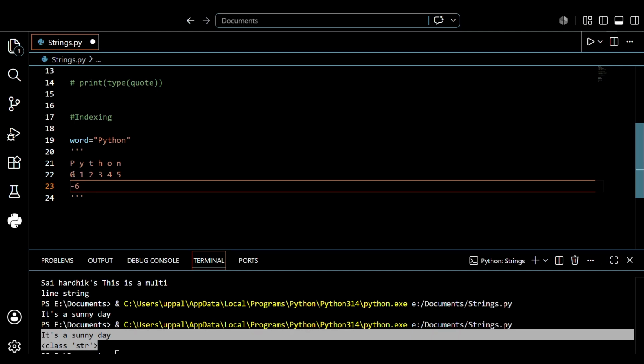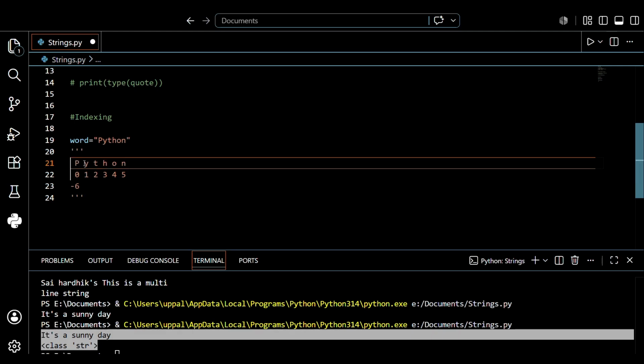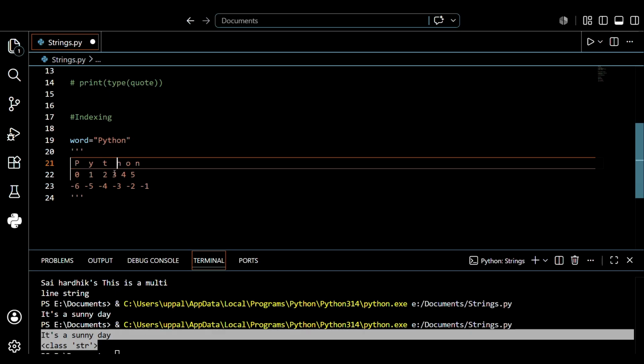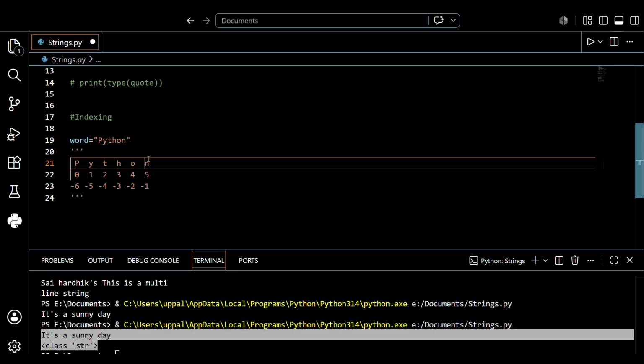One second, let's adjust this. See, -6, then -5, -4, -3, -2, -1. Yes, see, for the reverse, it goes from last to start, meaning from the end, N becomes -1, O becomes -2, H becomes -3, T becomes -4, Y becomes -5, and P becomes -6.